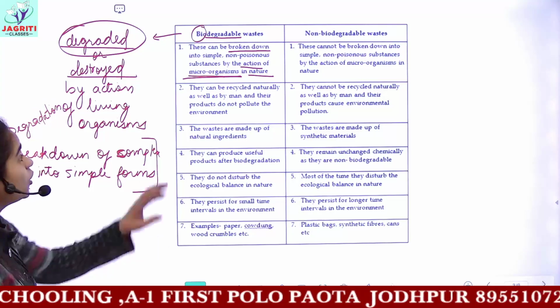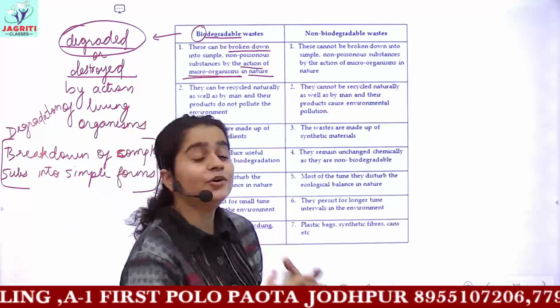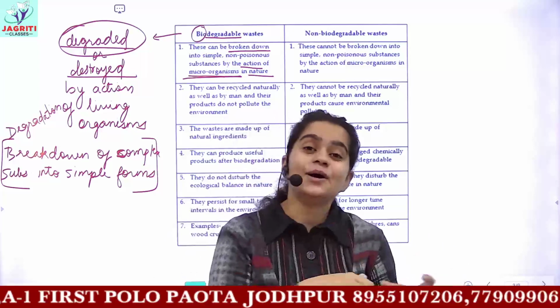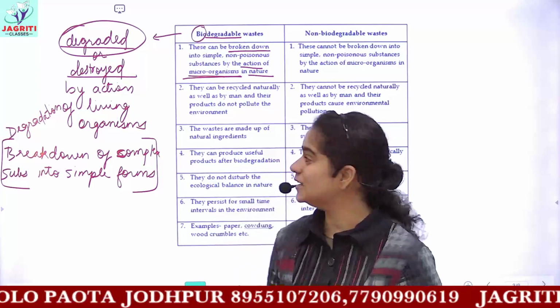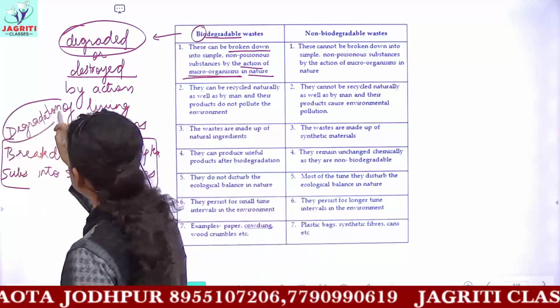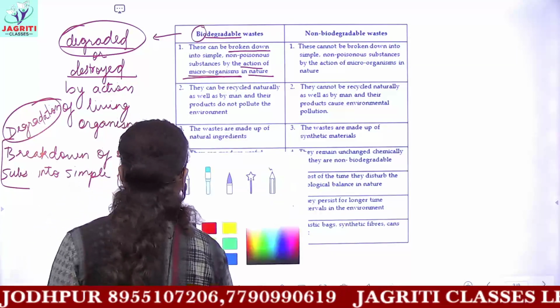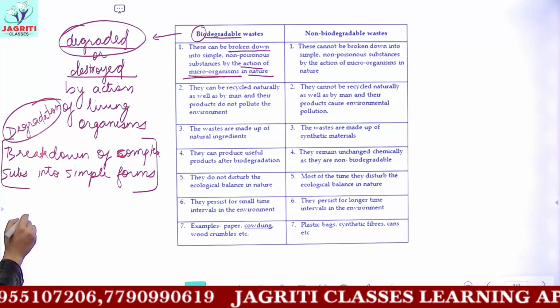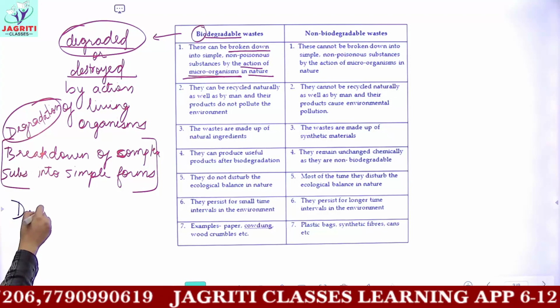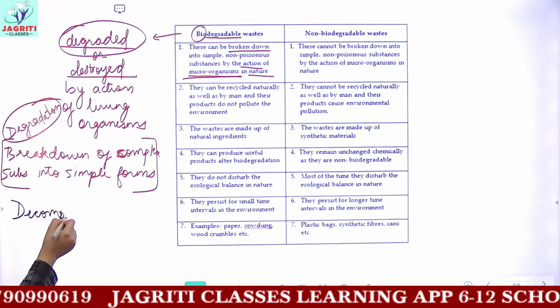And those microorganisms which biodegrade the waste, or which decompose the waste, are termed decomposers. So the microorganisms which function in the process of degradation or decomposition are called decomposers. This term you have also read in your junior classes.